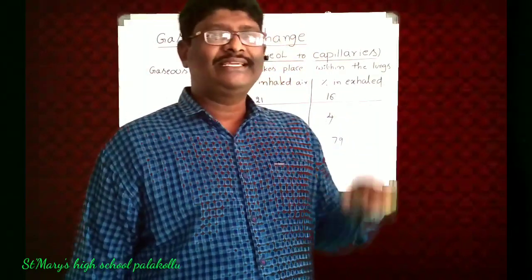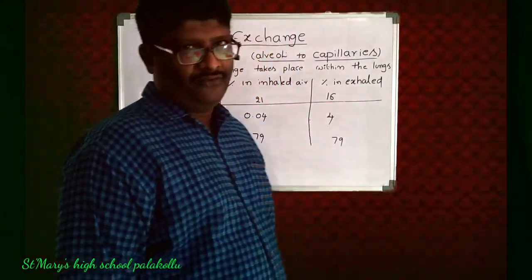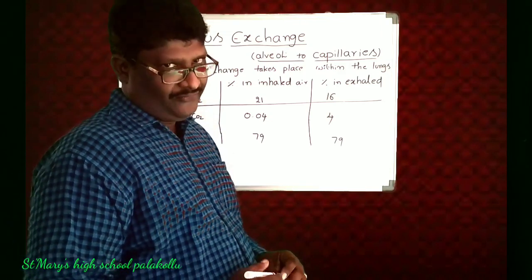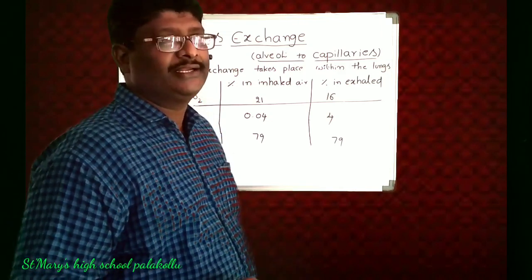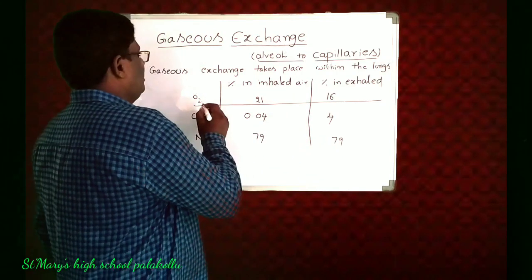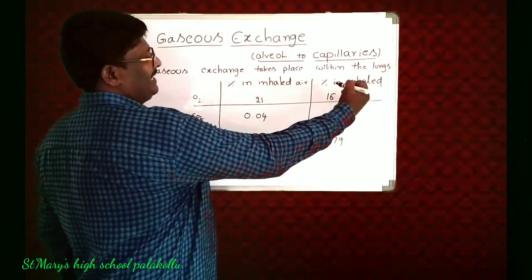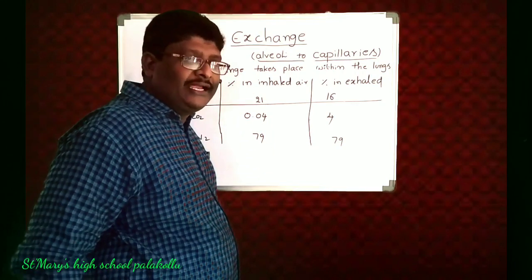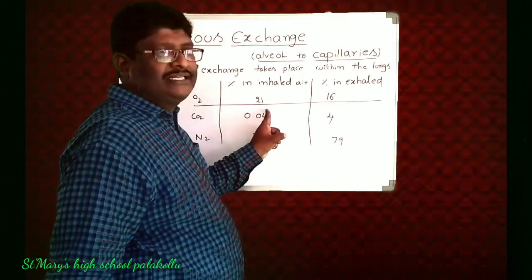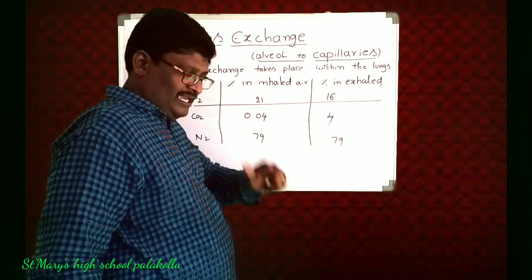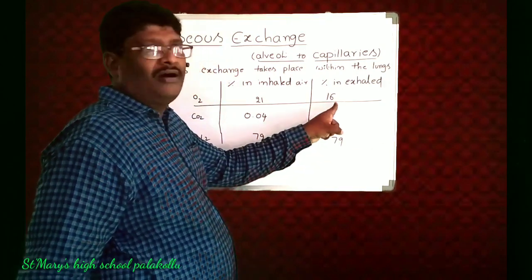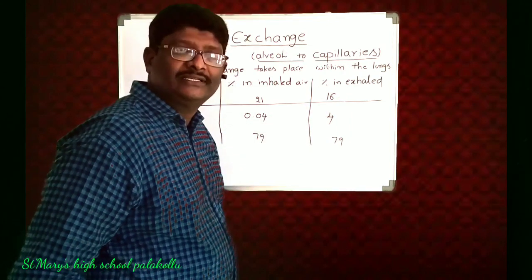Here, we will see the compositions of inhaled and exhaled air. Look at this: in inhaled air, and this is exhaled air. The oxygen, when we inhale, in that, 21% of oxygen is there. When we are releasing out, during that time, the oxygen percentage is 16%, means less.